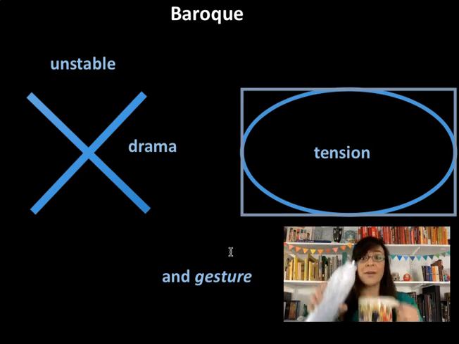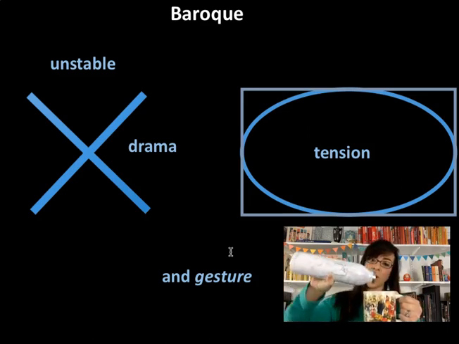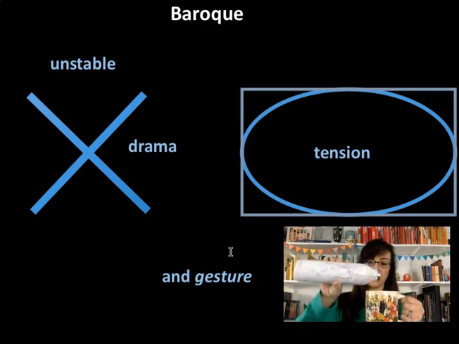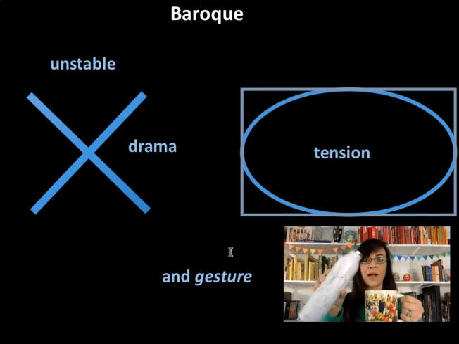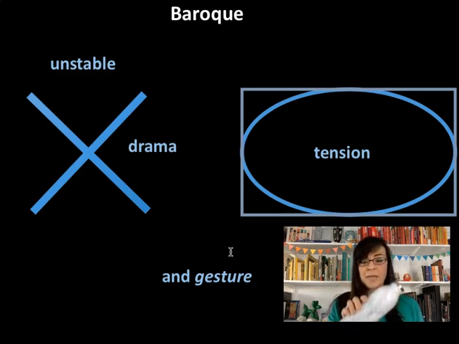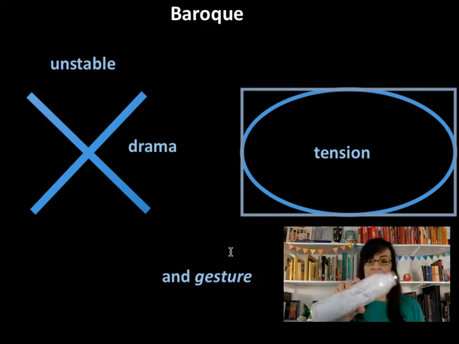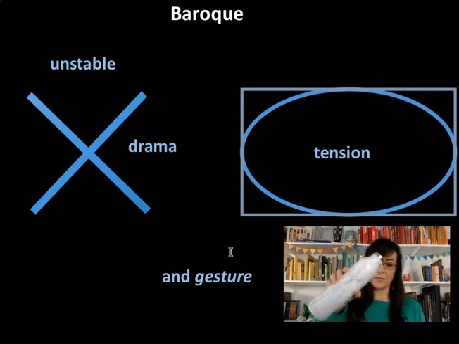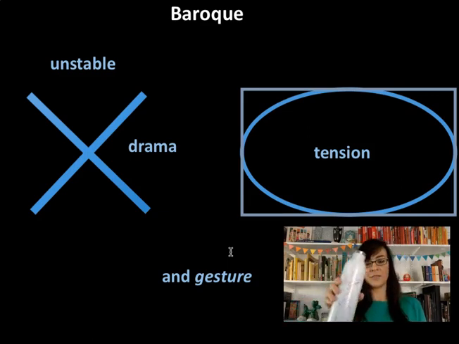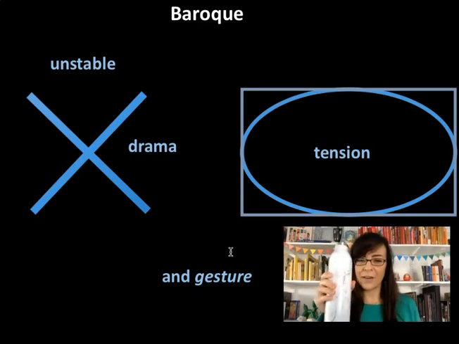You don't know because it's a diagonal line. Diagonal lines can go either way. They can be forever collapsing or rising. They're unstable. So a diagonal line in a composition, whether it's sculpture or painting or architecture, creates this sense of instability. Is it rising from the bottom and falling, or is it rising from the top and falling? Oh, goodness gracious, you don't know. So keep an eye out because that's the Baroque.